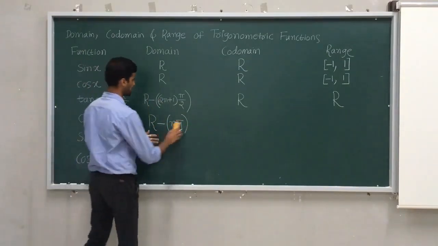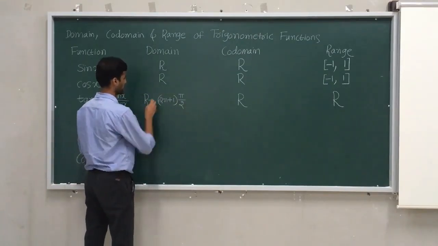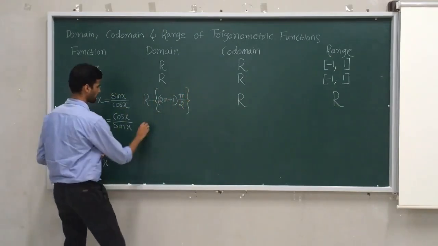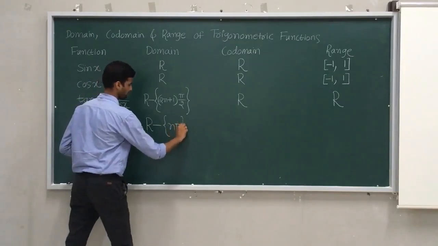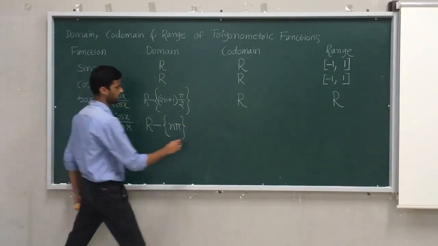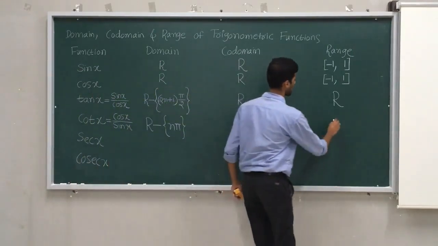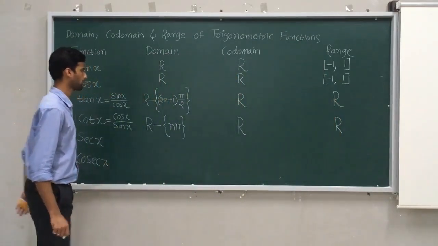Sometimes you may write it like this also. In textbooks we'll write like this, so to avoid confusion you follow this criteria. So here I'll write R minus n pi, because if you substitute n pi here, this will become 0. Any number by 0 is infinity. So codomain is real numbers, and the range of cot x is real numbers. Okay, this you need to take care.